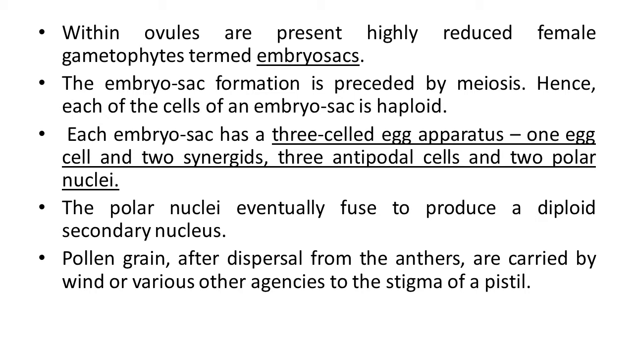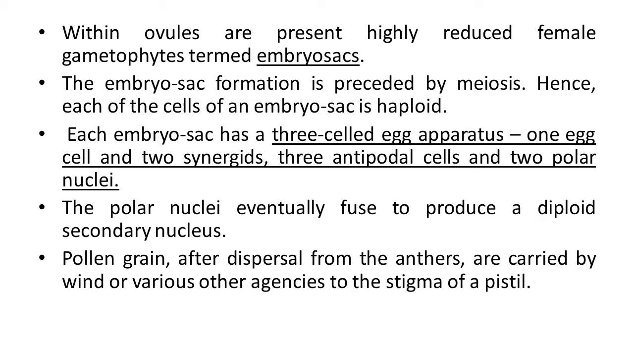The polar nuclei eventually fuse to produce a diploid secondary nucleus. So at the centrally located polar nuclei, 2 cells are there. They fuse and form a single cell structure but having 2 nuclei. That's why it is called the diploid secondary nucleus.